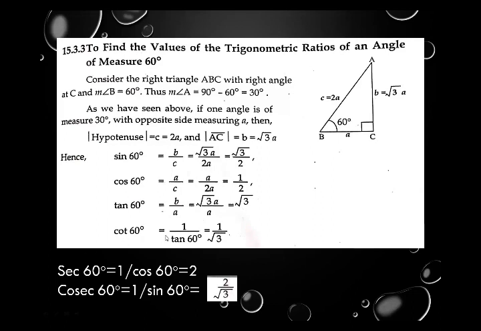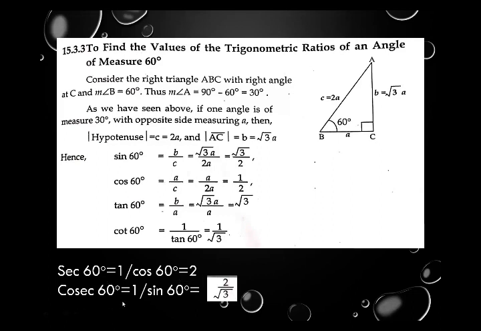Cot 60, this is the reciprocal of tan. So we write 1 upon tan 60, and tan 60 is replaced by root 3. So its value becomes 1 upon root 3. Then sec 60, this is the reciprocal of cos. So we write 1 upon cos 60. If cos is 1 upon 2, its reciprocal is 2. So it means sec 60 is 2.